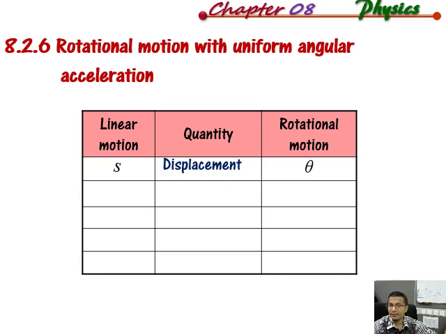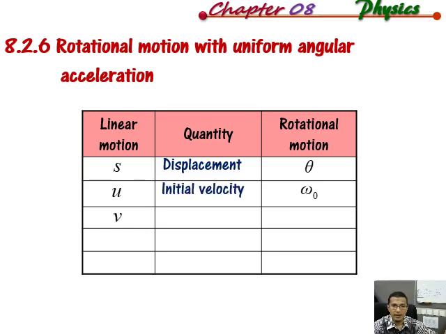Both are displacement, only one is linear displacement and this is rotational displacement, also known as angular displacement. The next parameter is the initial linear velocity. The rotational counterpart will be omega naught, the initial angular velocity.